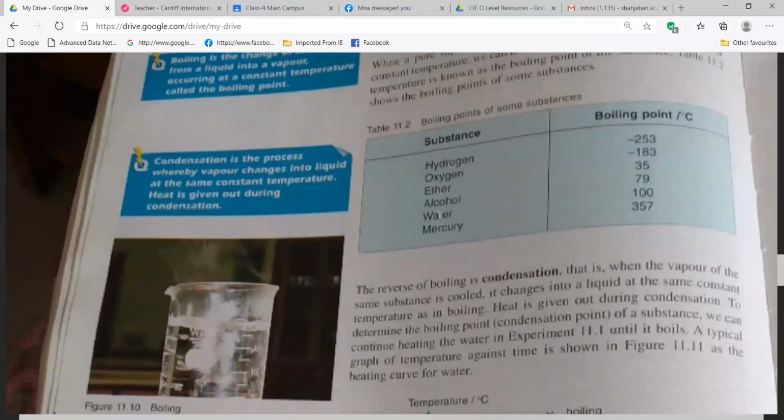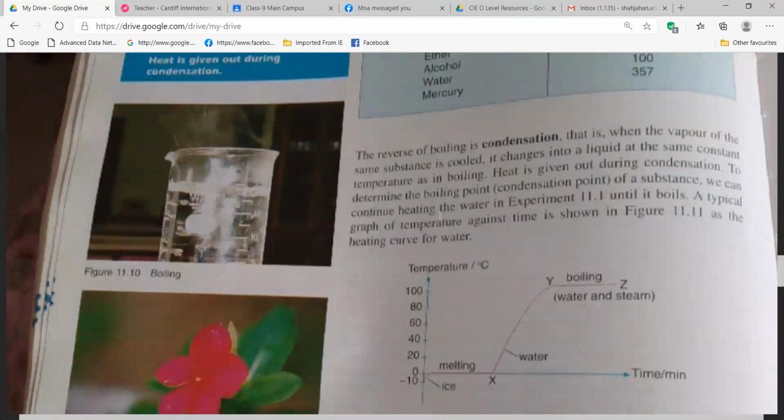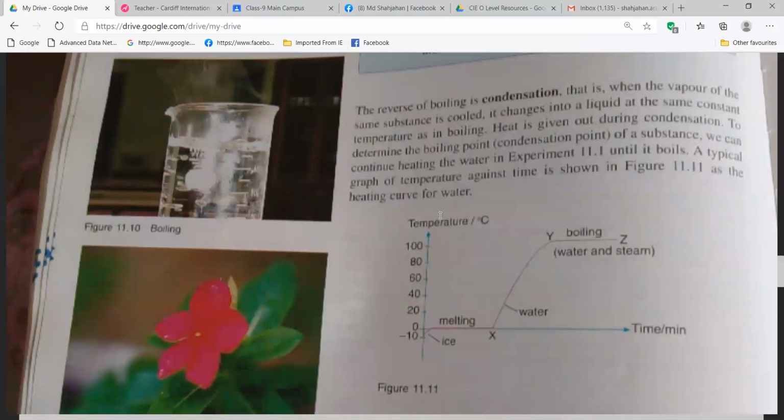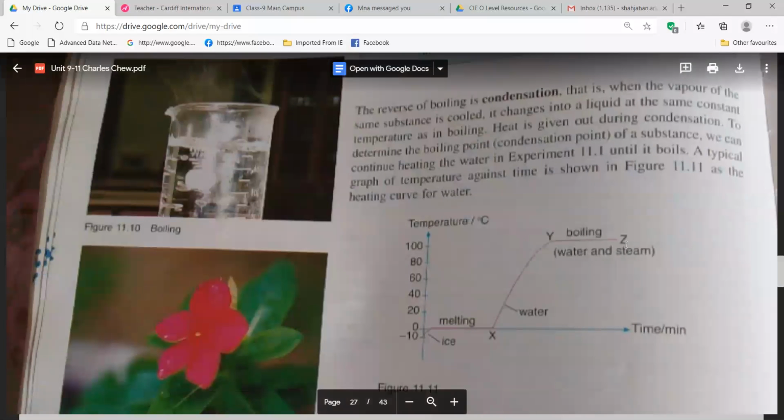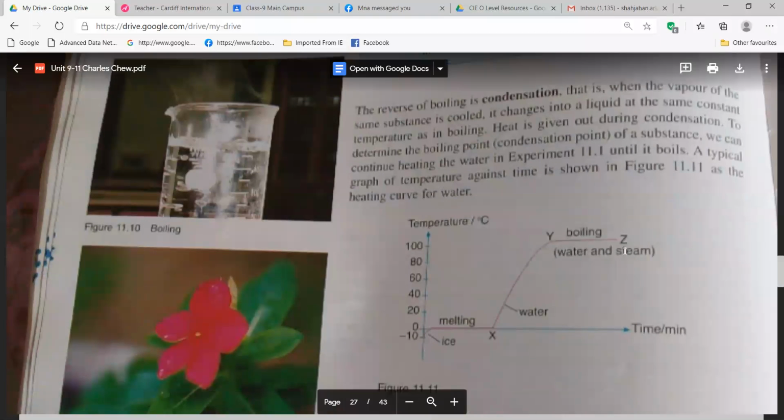So condensation is the reverse process of boiling. Already I told you. Here we got also a graph, and this one I was waiting for. You see, this graph is helping us to understand that it is at constant temperature. Look, boiling starts here and boiling finishes here. Here at point Y it is still liquid, and at point Z it's becoming vapor or steam.